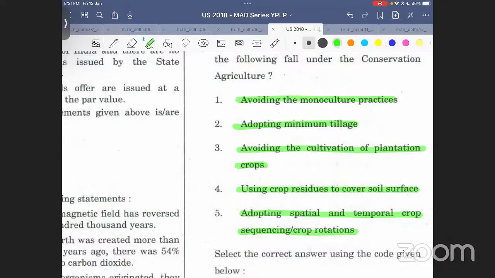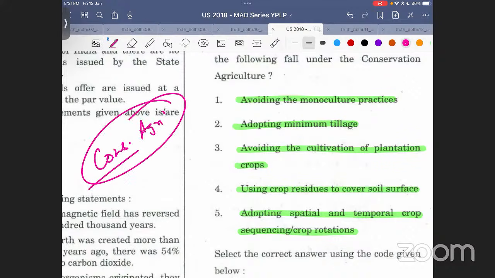Okay, chalo. Honestly batana, how many of you have read conservation agriculture in such detail? Sach batana, jhoot mat bolna. How many of you have read conservation agriculture in such detail? Batao meko, sach batao.